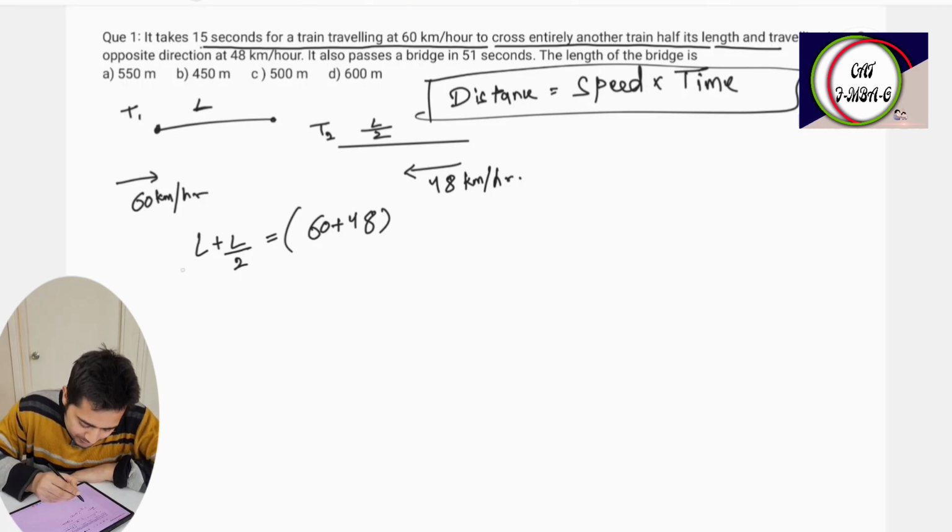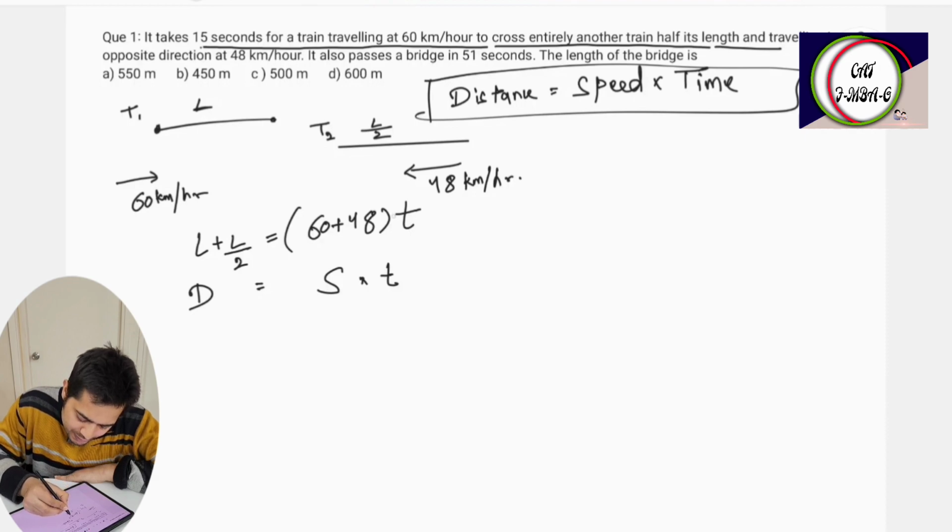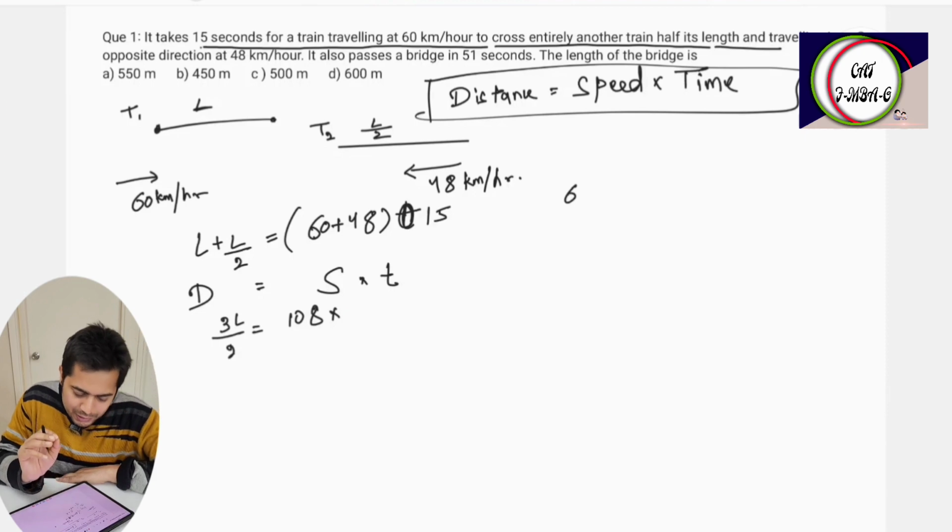So distance is equal to speed into time. They entirely cross each other in opposite directions, and it takes 15 seconds. Here t is 15. So 3L by 2 is equal to 60 plus 48, which is 108, into time.